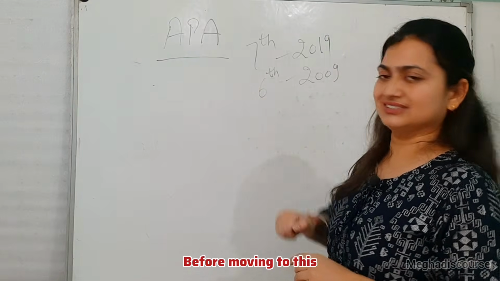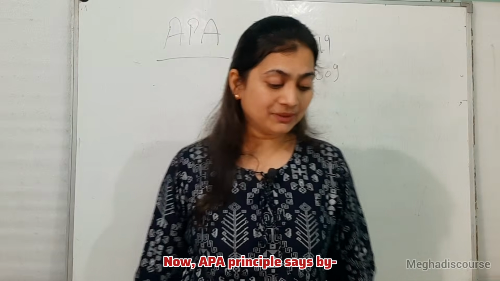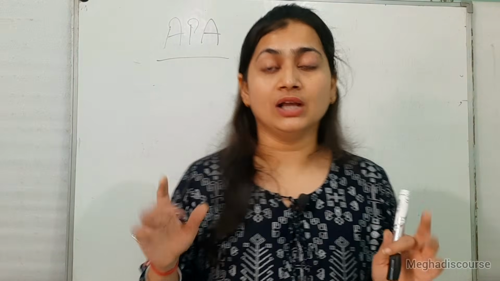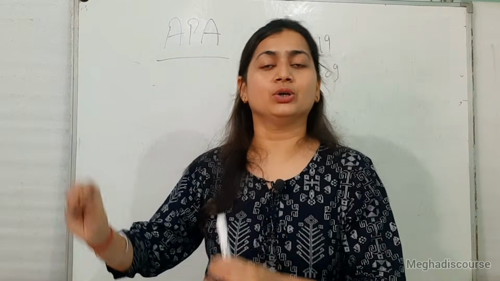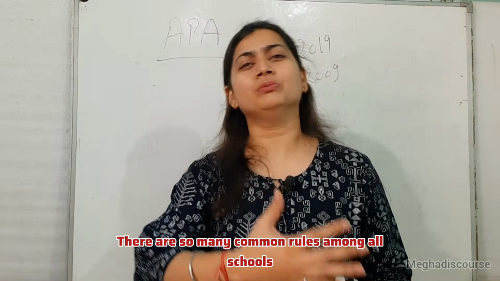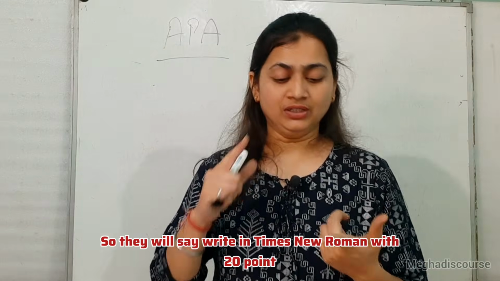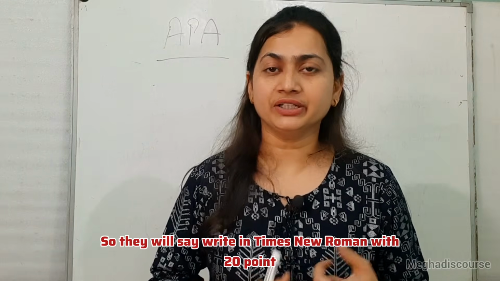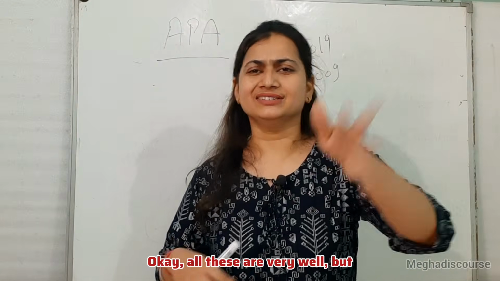Before moving to this, we have to understand the basic formatting principle of APA. Now, APA principle says you have to follow this order. And the order is nearly the same as that of MLA because there are so many common rules among all schools. So they will say, write in Times New Roman with 12 point, have 1 inch margin, have half inch indent. Okay, all these are very well.